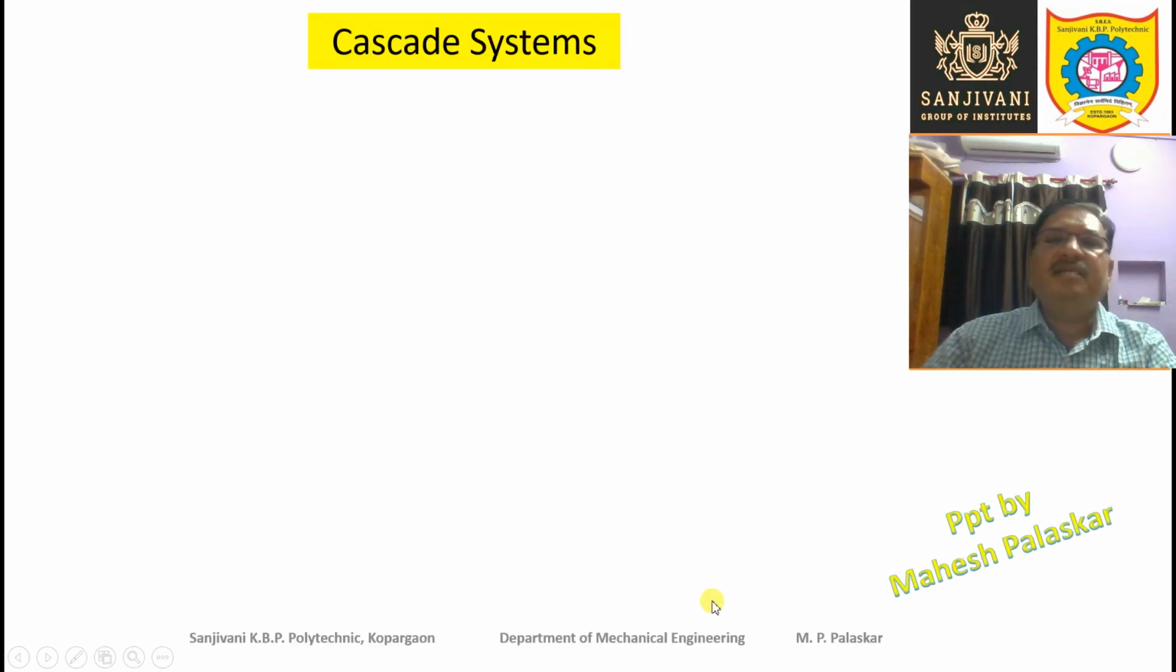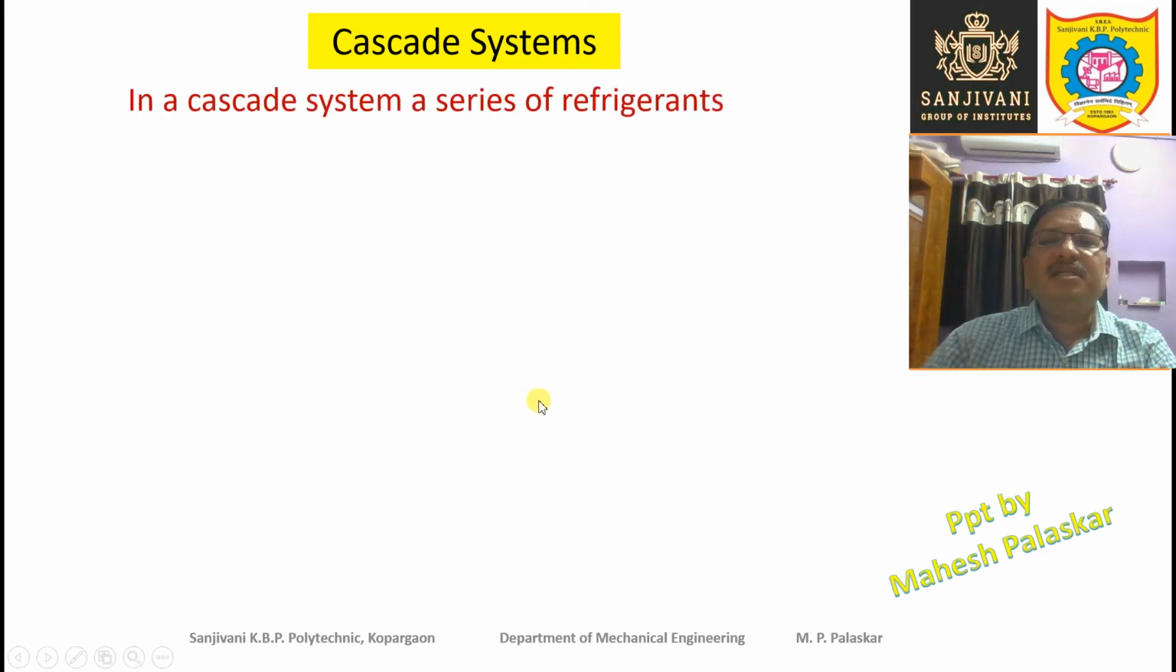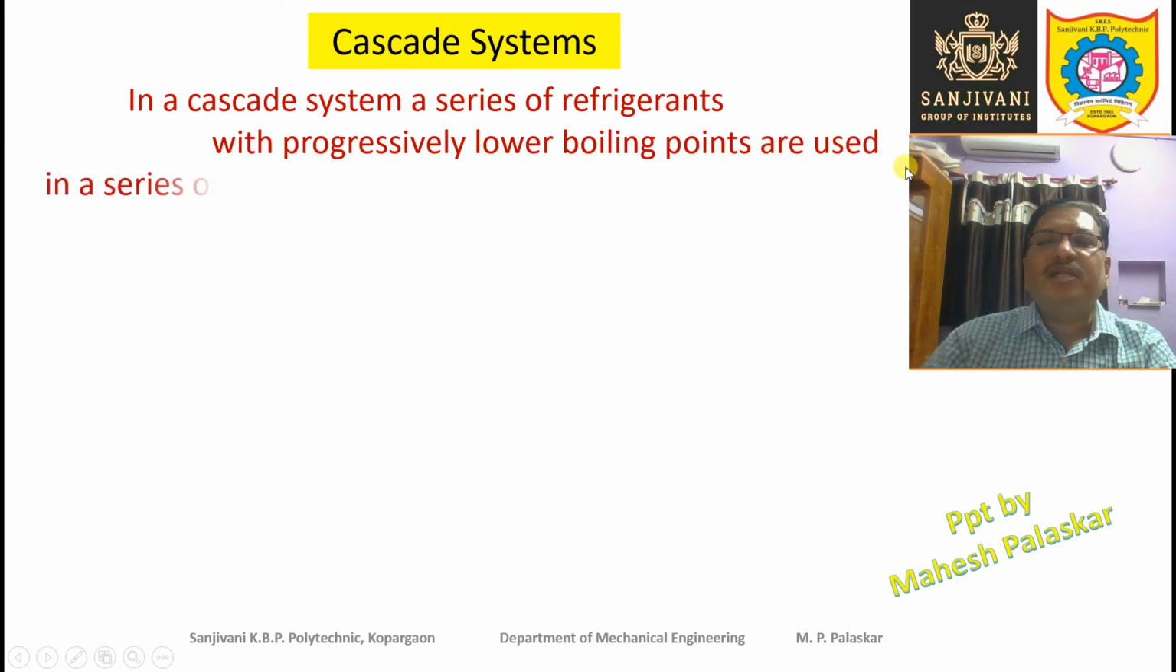Now the cascade refrigeration system we are going to study. It's a very important, interesting method of multistaging, that is the cascade system of refrigeration. In a cascade system, a series of refrigerants with progressively lower boiling points are used in a series of single stage units. So cascade system consists of a number of single stage units.